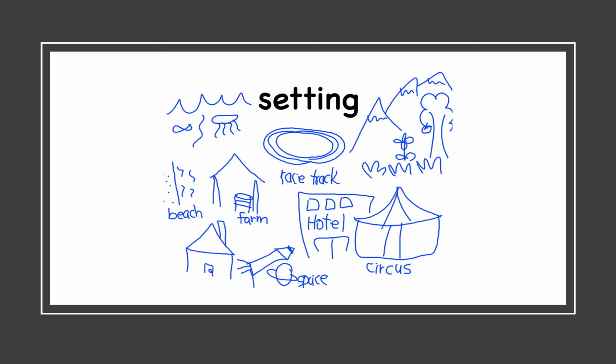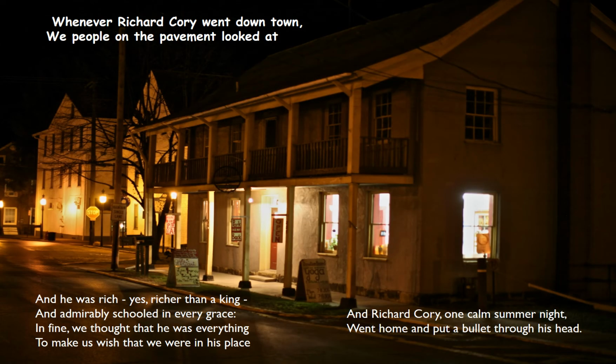So we should look: is there a setting? Now, all poetry pretty much has a setting, but is it a setting that would lead to a story with our main character? And in this poem, we do have a setting. Take a look at that. "Whenever Richard Cory went downtown," there's our first clue. It is a town. He didn't say a big city. He didn't say a country or farmland. It's a town, and there we have our clue.